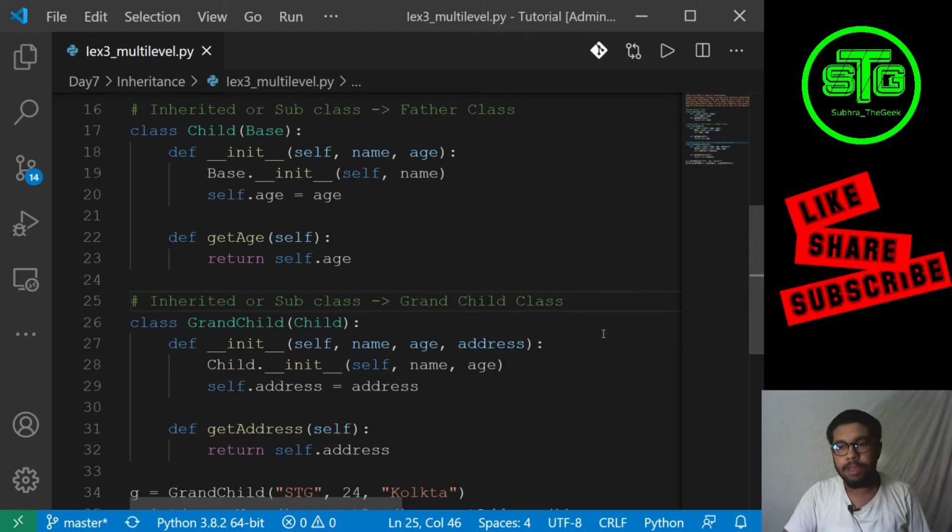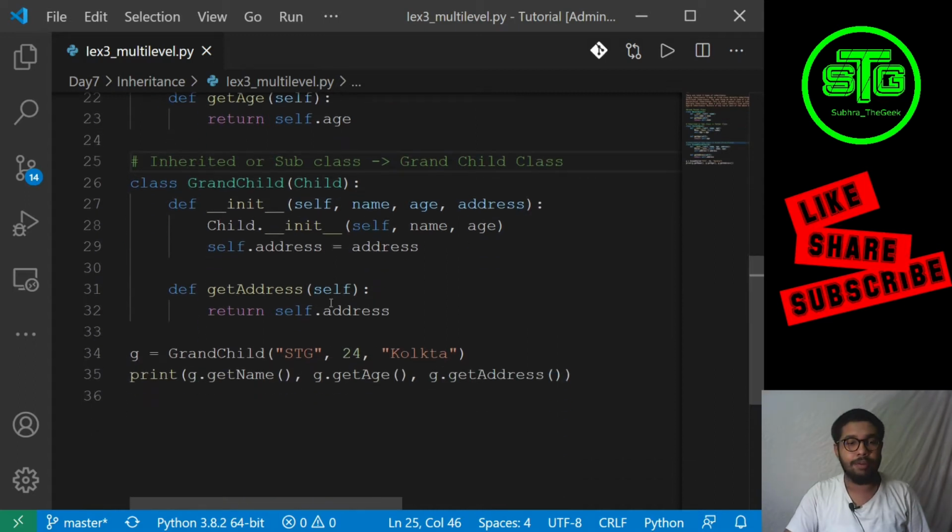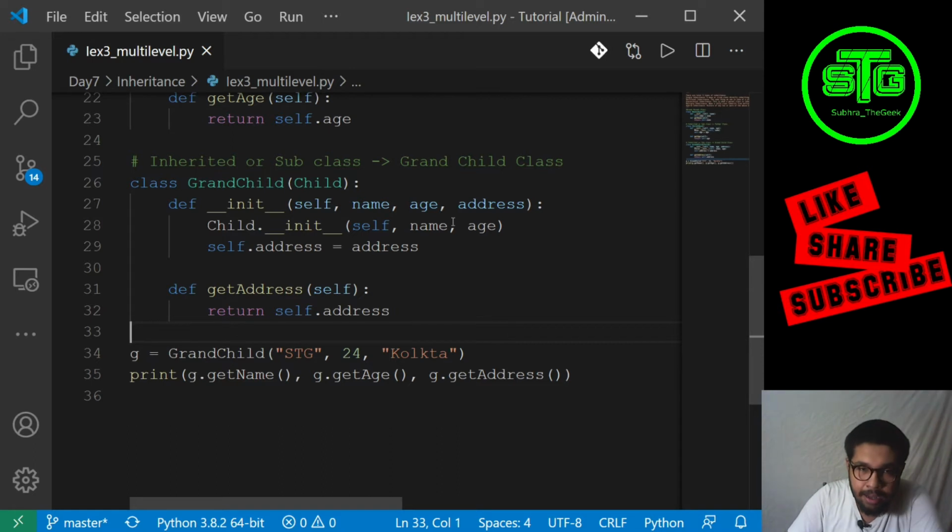That's simple. When we create an object of the grandchild class and pass the values of name, age and address, in the grandchild class it assigns the value of address to the data member of the grandchild class.